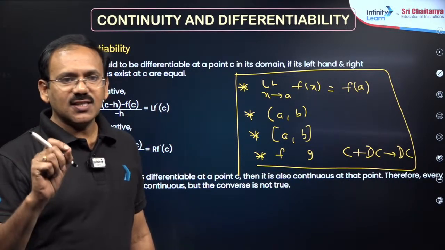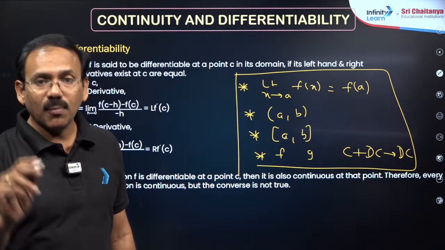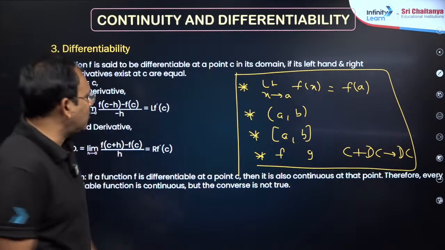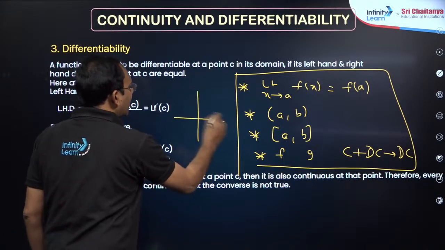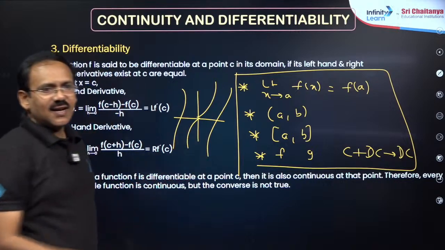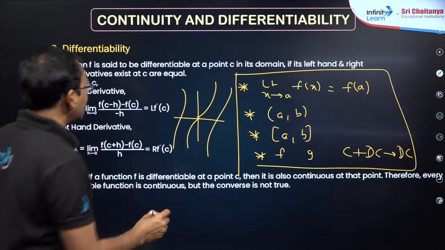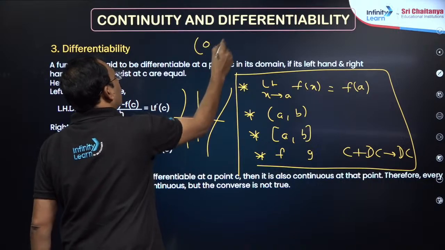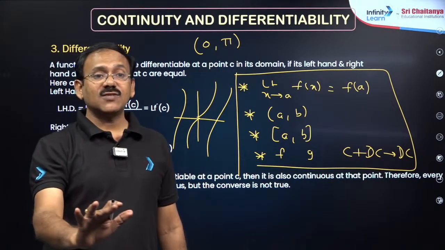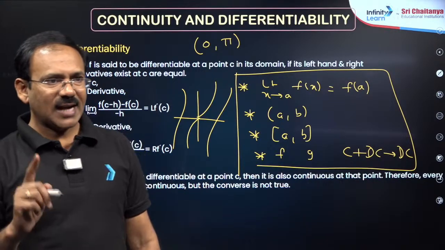A function is said to be continuous if it is continuous at every point of its domain. Tan x is discontinuous at pi by 2, but pi by 2 is not in its domain. So if somebody says tan x is continuous over the interval 0 to pi, this is false. But tan x is a continuous function by the definition, because on its domain it is continuous. Got my point?